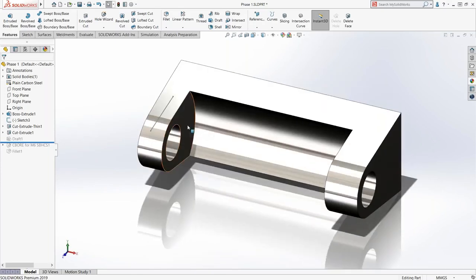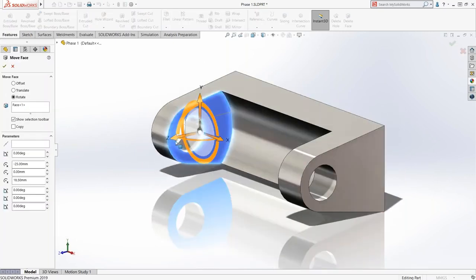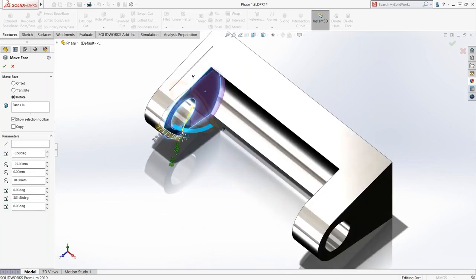So a couple other techniques for creating this. One way is to go in and use move face. I could do move face here and just use the rotate option and try to rotate this face out like this, but I want to rotate that specifically about that origin. Now I could try to tweak some of these numbers here and say, okay, the Z direction needs to be 22, and you could do it that way.